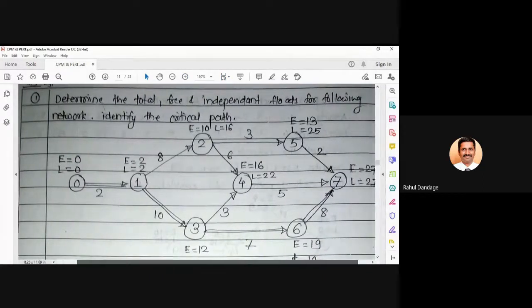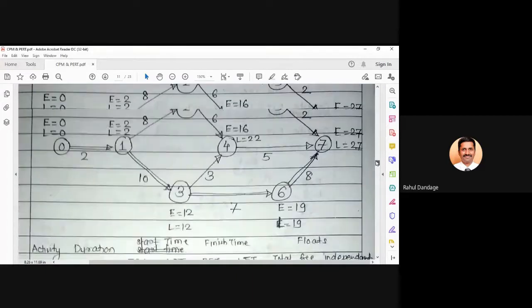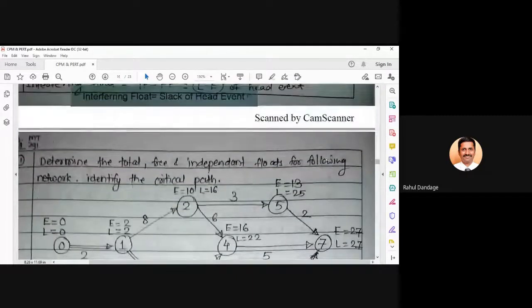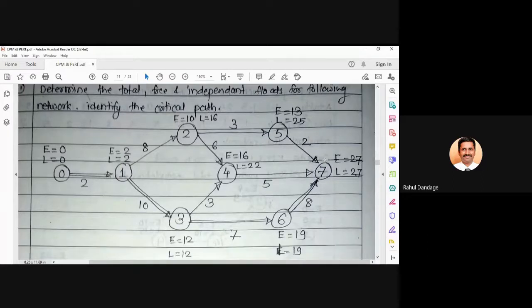We'll just go for maximum, how much I can enlarge this network. So the question is, determine the total, free and independent floats for the following network. Identify the critical path. Just a minute. Okay. Now I think all the data which is required is visible to you.